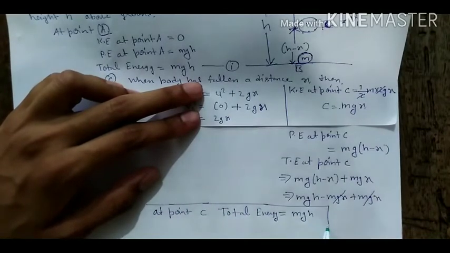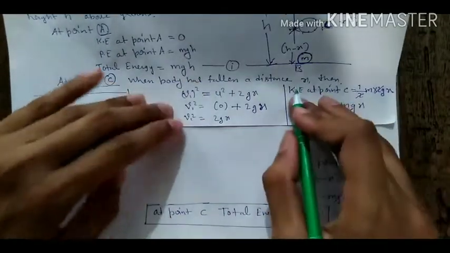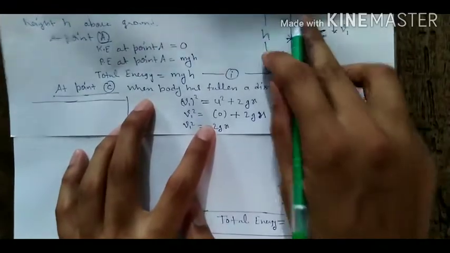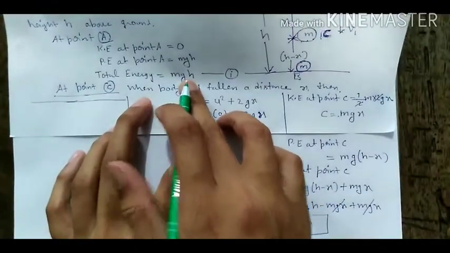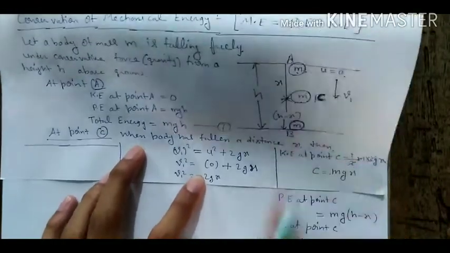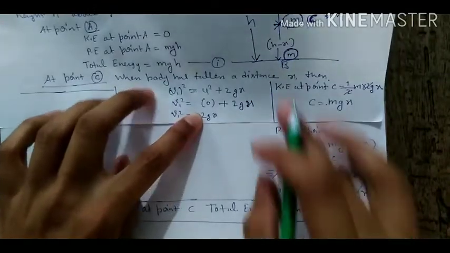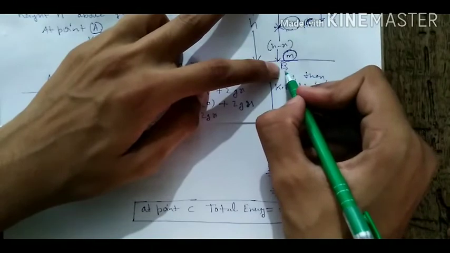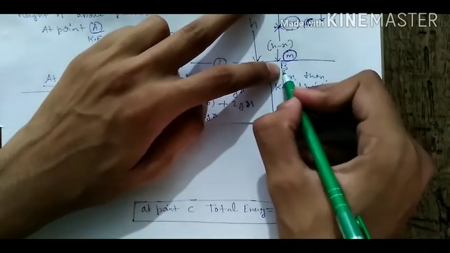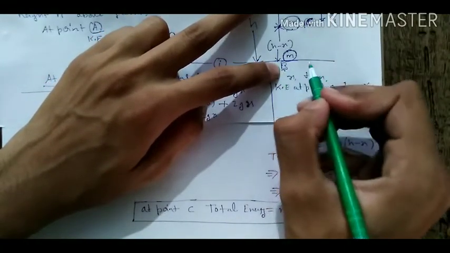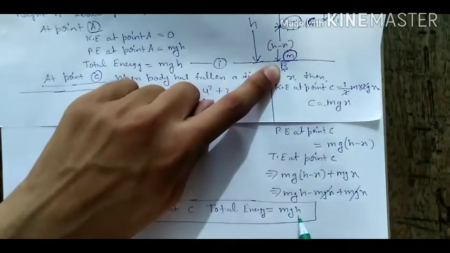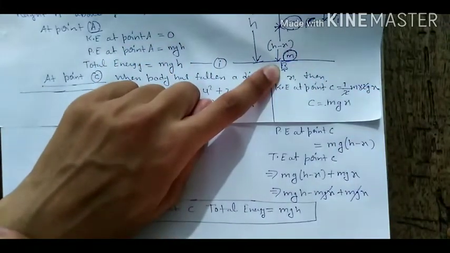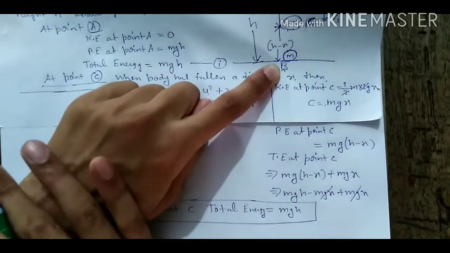Okay, we have found the total energy at point A, this is mgh. At point C, this is mgh. Now we will find the energy at point B. What will be the energy at point B? Total energy should be equal to mgh. Then we can write the conservation of mechanical energy. It follows the conservation of mechanical energy.